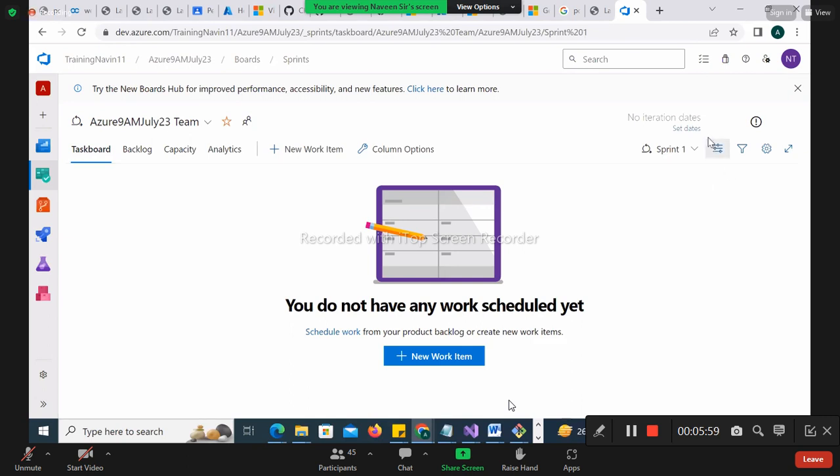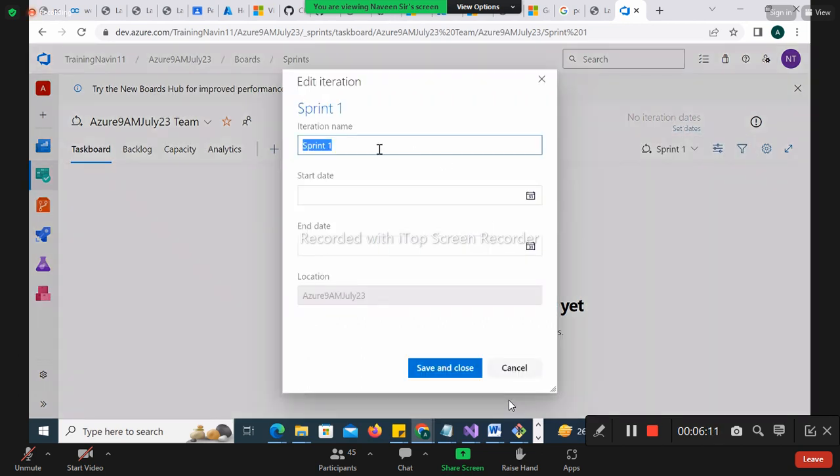Can you see there is an option called set dates? Set dates, here, top right side corner. So we haven't set any date here. Okay, let me go back and try to set a date. This is sprint 1 only, no doubt.